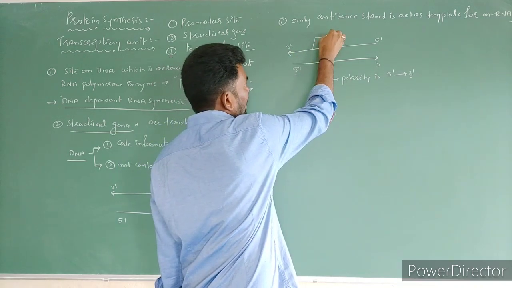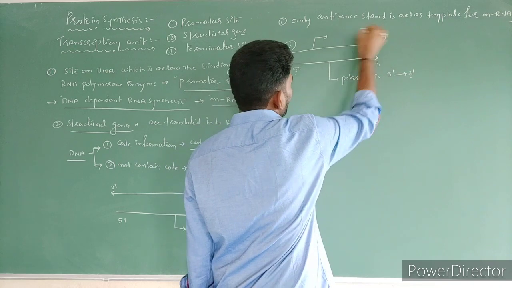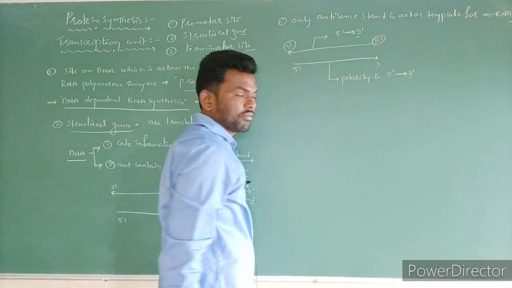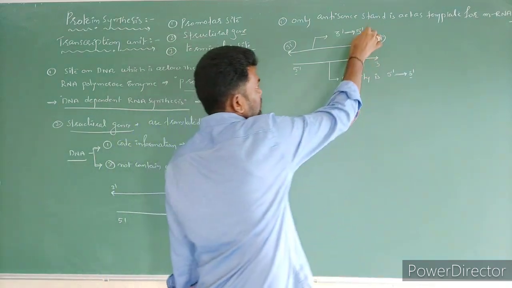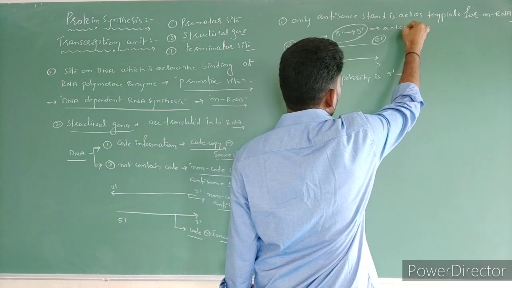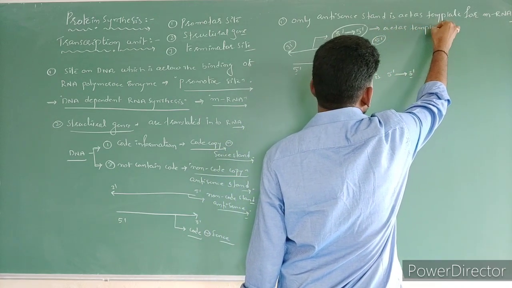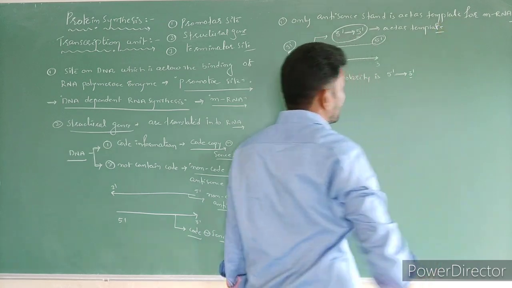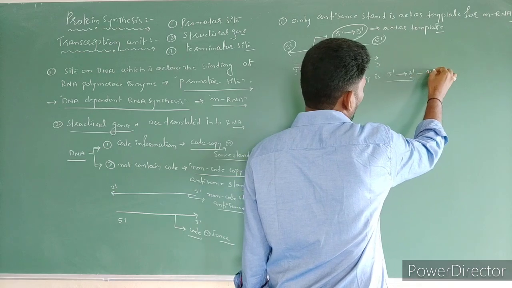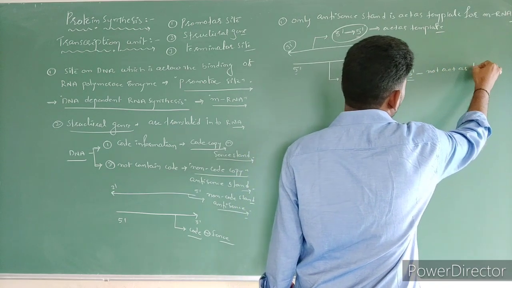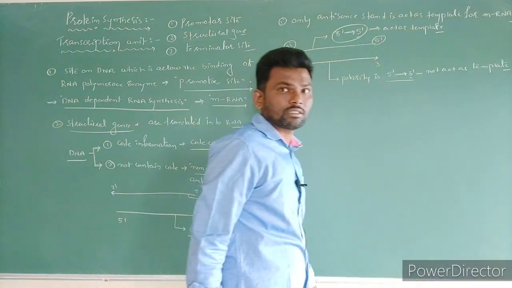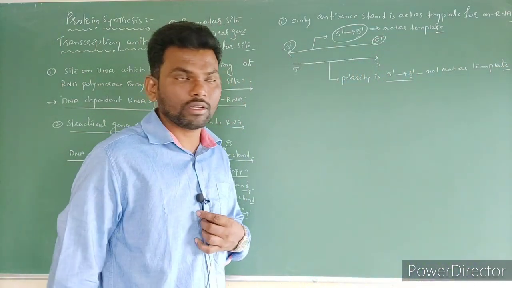So the other strand polarity is 3' to 5'. It means the 3' to 5' polarity strand acts as template for mRNA synthesis. The 5' to 3' strand does not act as a template. Got the point?